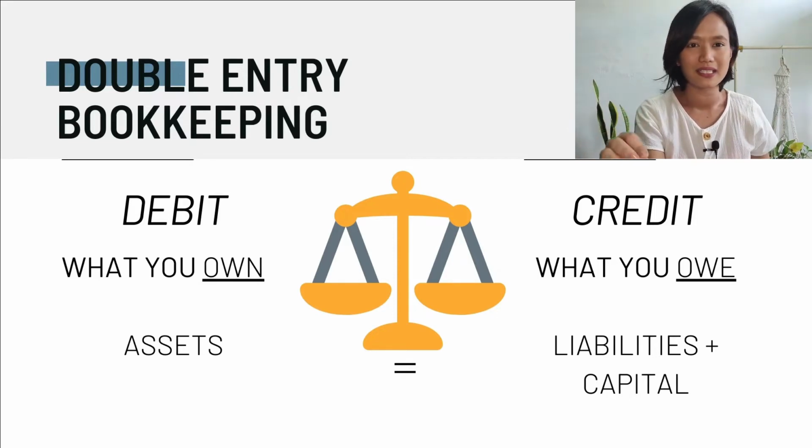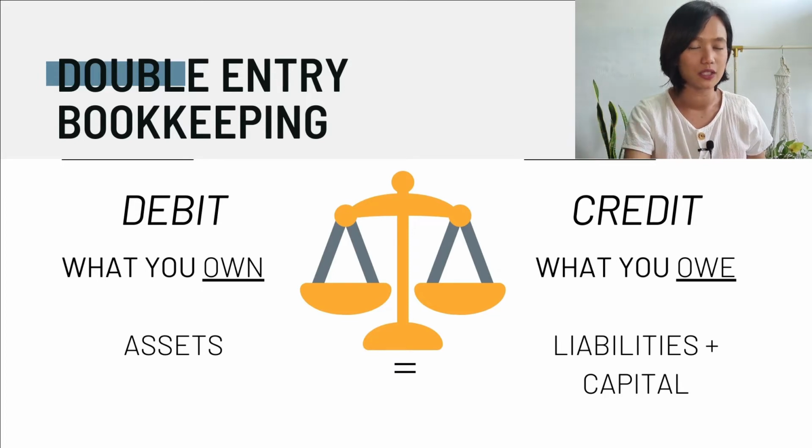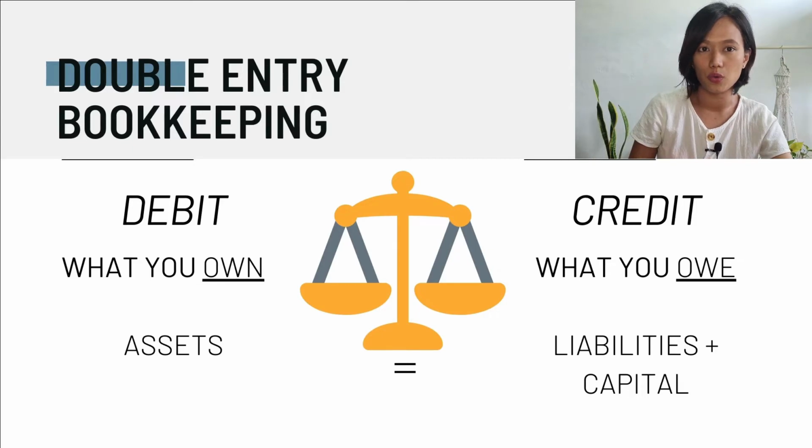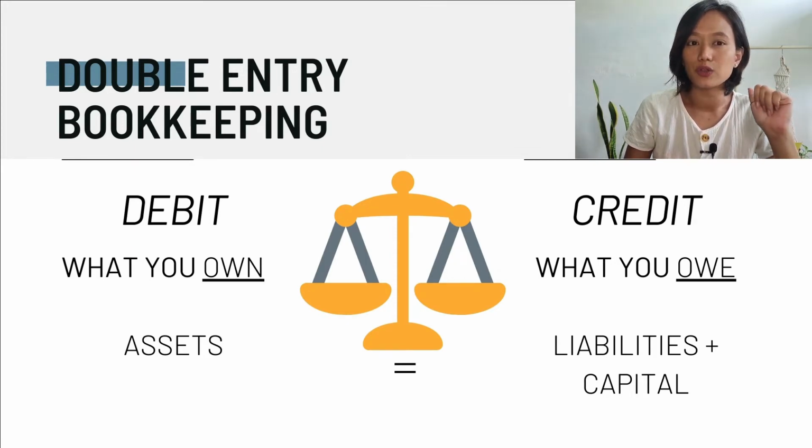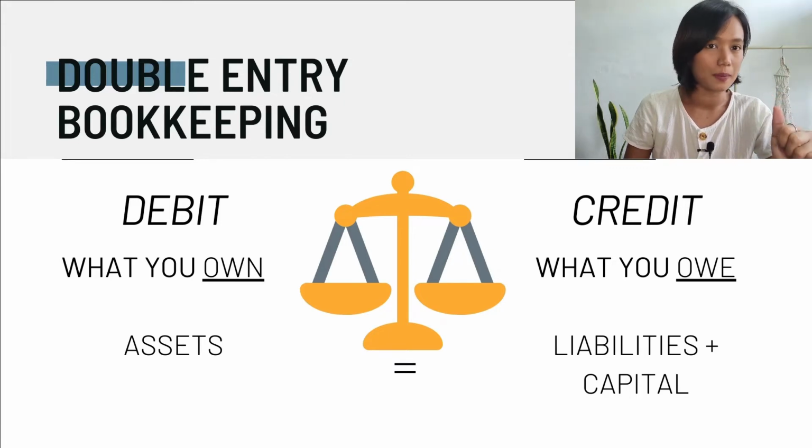Now, the debit side or the asset side is actually what the company owns. Let's look at it from the standpoint of the company itself. What the company owns is the assets, or the financial assets as we call it. And what the company owes is the credit. These are the liabilities and the capital. Now, the company may owe some of its assets, meaning you took a liability to pay for an asset, and then you owe that amount to your creditor.